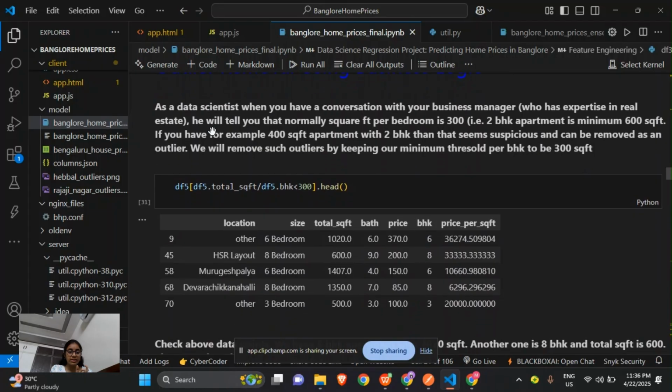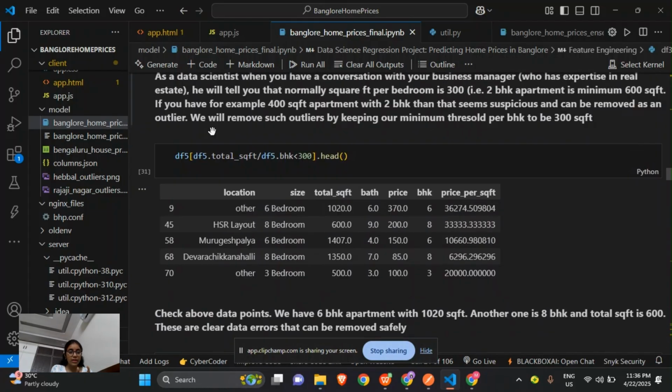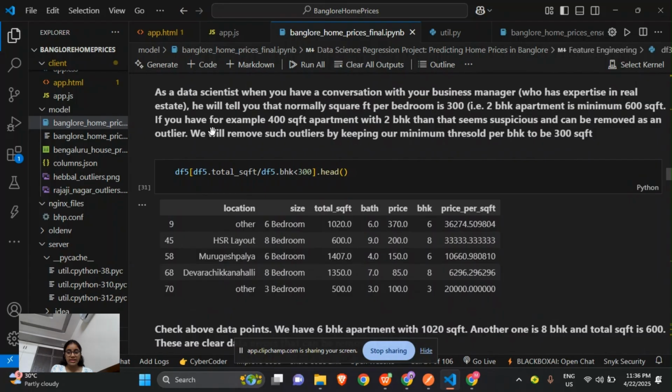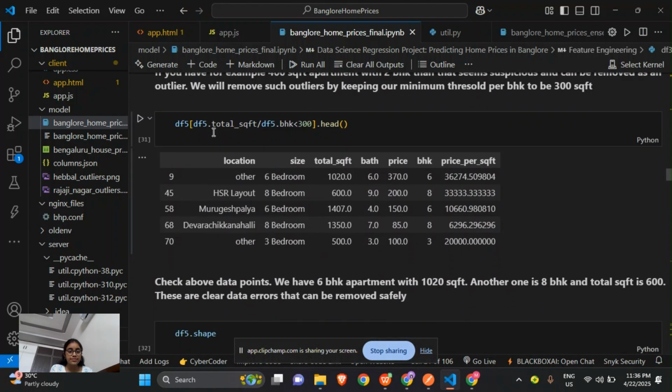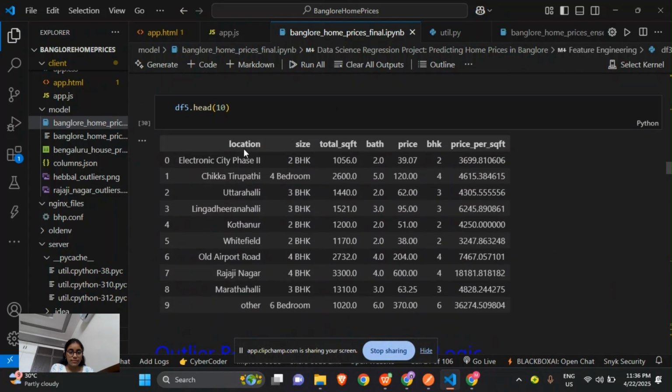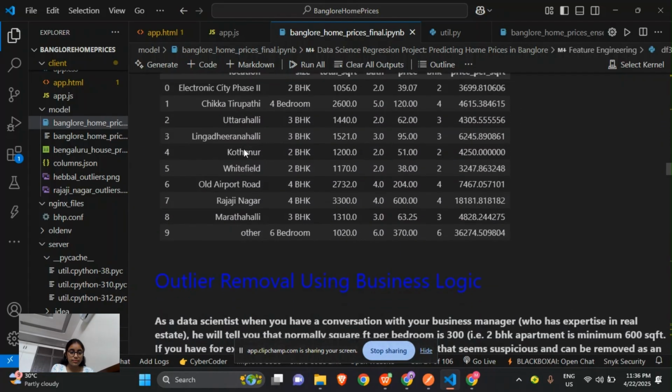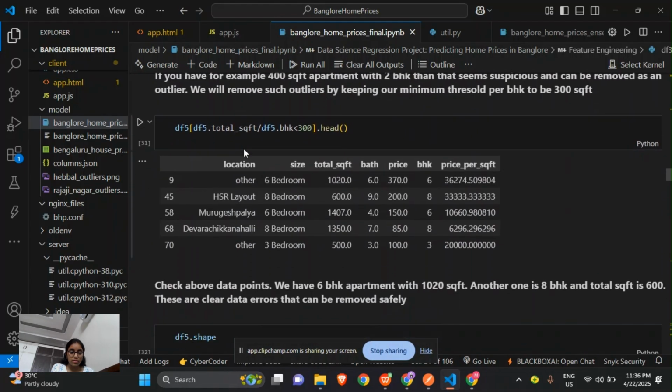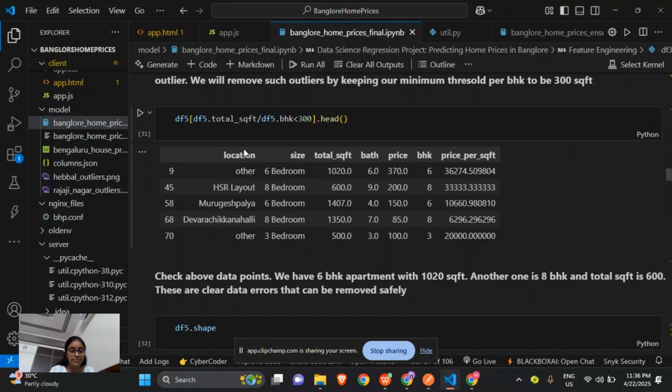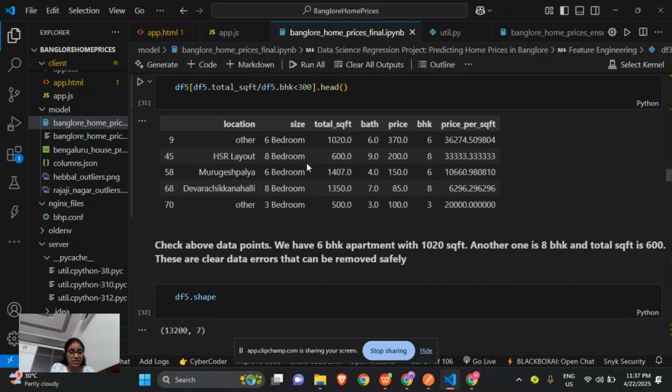So here we will remove the outliers. We need to remove outliers to get maximum accuracy. Here, in df5, we calculate the square footage per bedroom, which is total square feet divided by bhk.